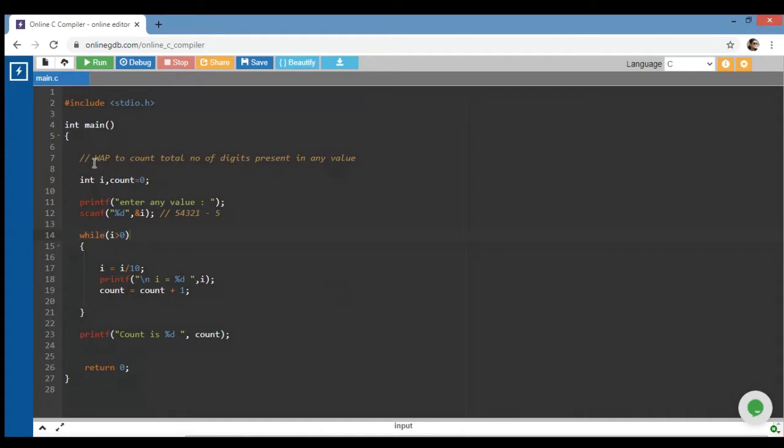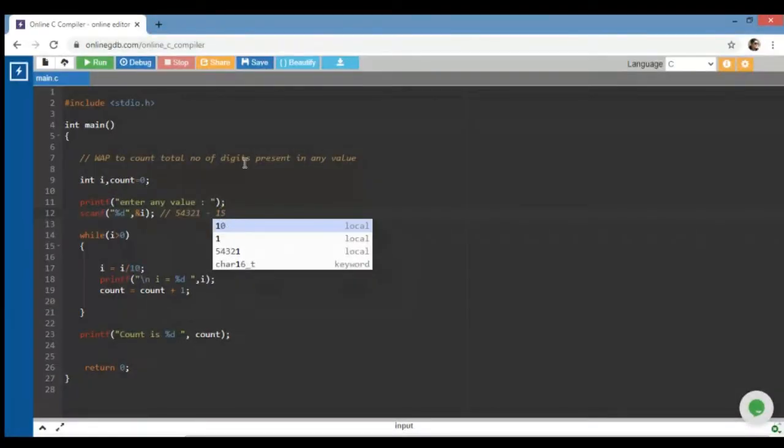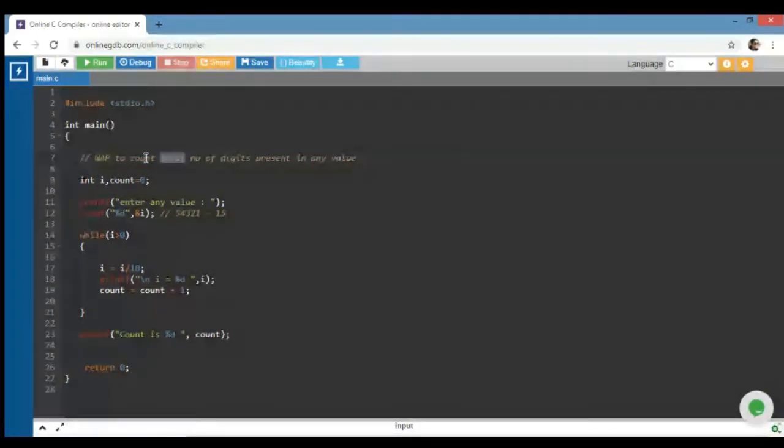So now the third question is, I want to calculate the sum of digits. Now I have to just separate the digits, right? If I am adding the digits of the input number 5 4 3 2 1, what is the sum? The sum becomes 15. Now the output I want is 15. Earlier I wanted to count the total number of digits.